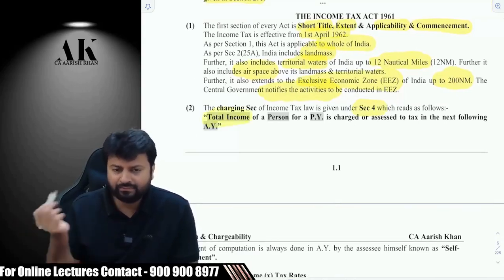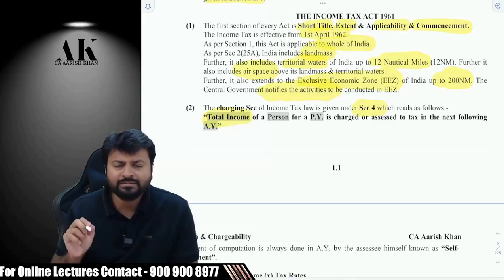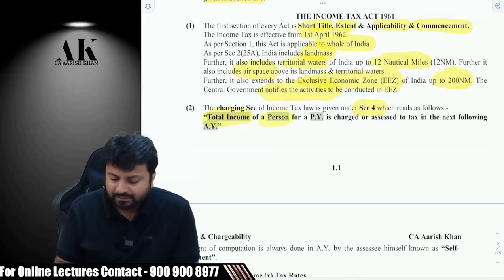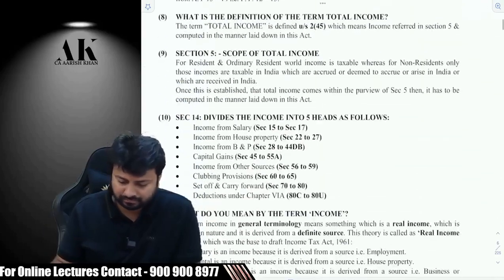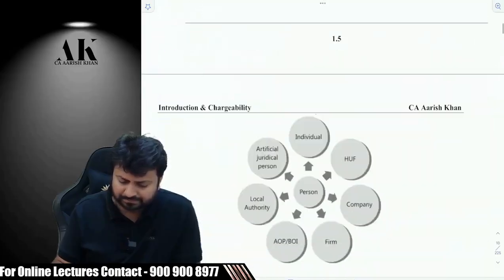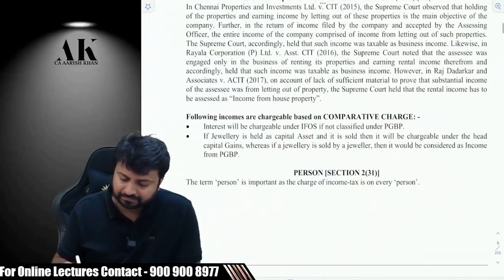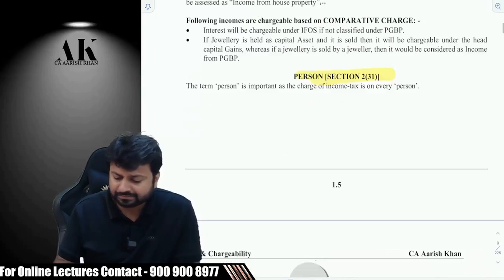Total income we have done today. Have we done total income? Yes. Let's talk about person also, because tax ultimately will be paid by whom? By person only, na? So who is a person, sir? Person is defined here in section 2(31).